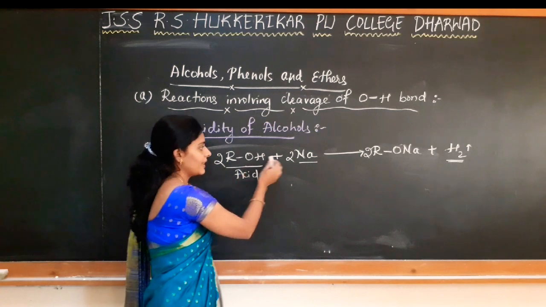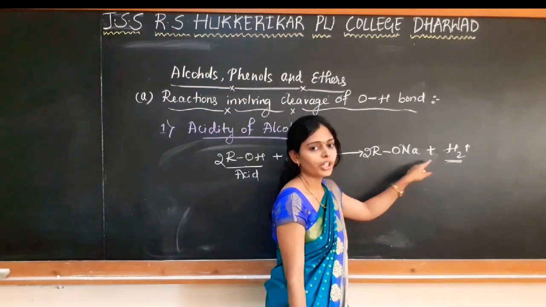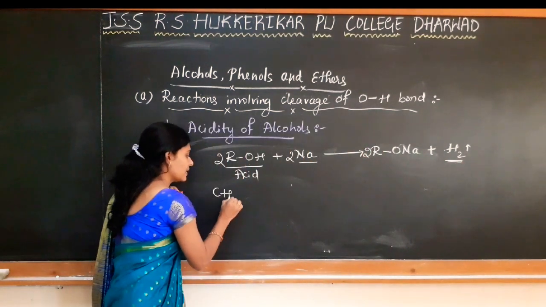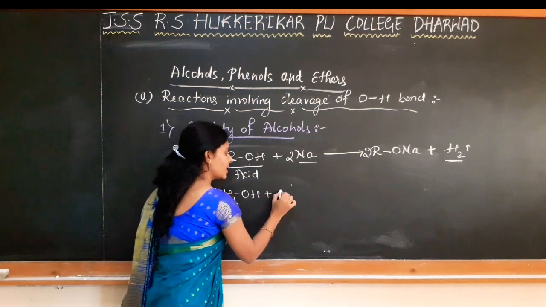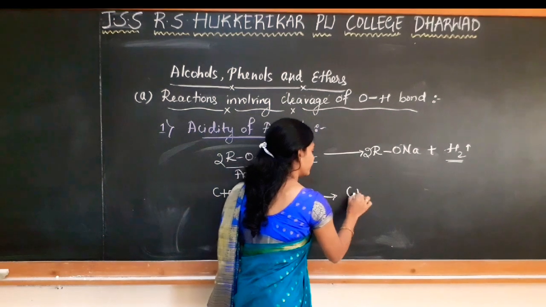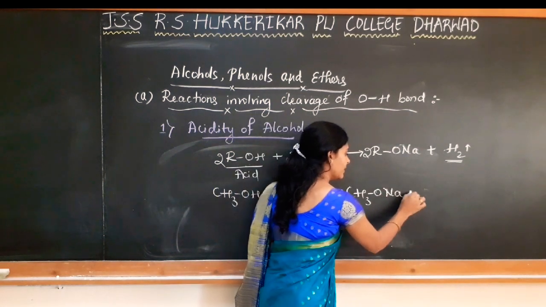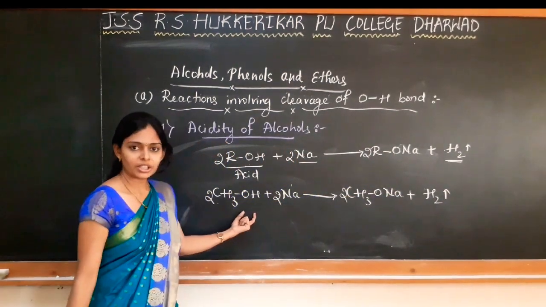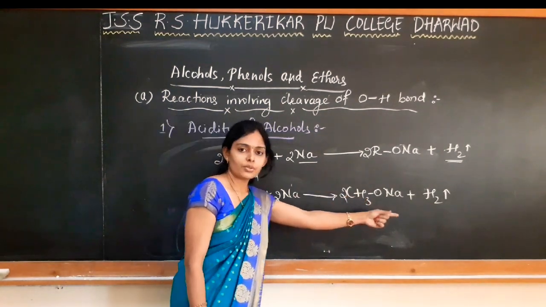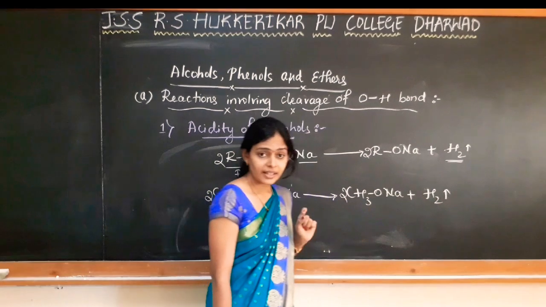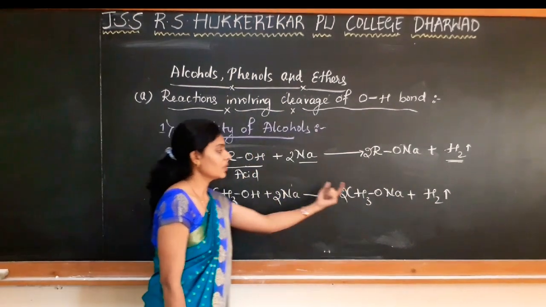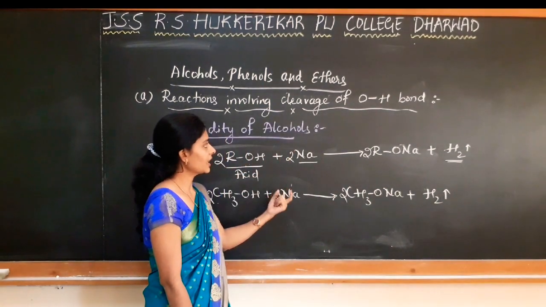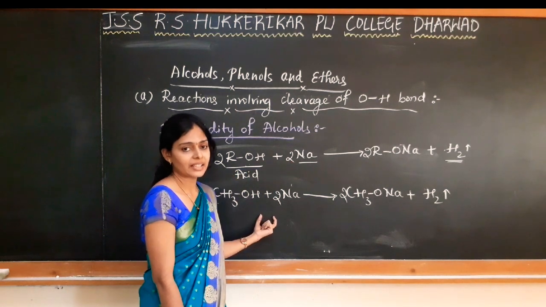Correct? So when alcohol is treated with sodium metal, there is a formation of sodium alkoxide with the release of hydrogen gas. So I can write an example for this. CH3OH, methanol, when it is treated with sodium, there is a formation of sodium methoxide and hydrogen gas is released. Okay? Just will balance it. So methanol is treated with sodium to form sodium methoxide and dihydrogen gas is released. Similarly, I can take ethanol, which gives sodium ethoxide with the release of hydrogen gas. So from this reaction you can tell that alcohols are acting as an acid.